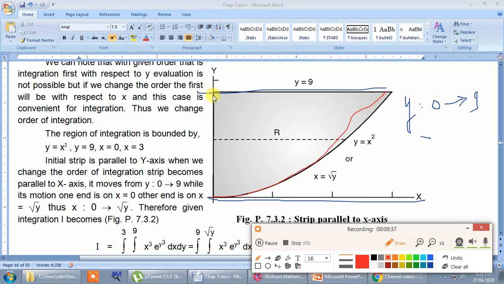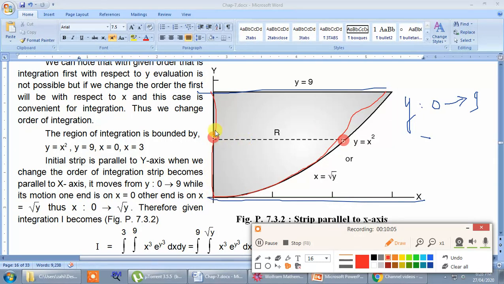this strip has ends. So left end, you can see the left end is on the y axis and the right end is on the parabola. This is happening throughout this region. Okay, there is no splitting of the region of integration. The left end will be throughout on the y-axis and the right end will be throughout on the parabola, that is the pink line. You can check it out.